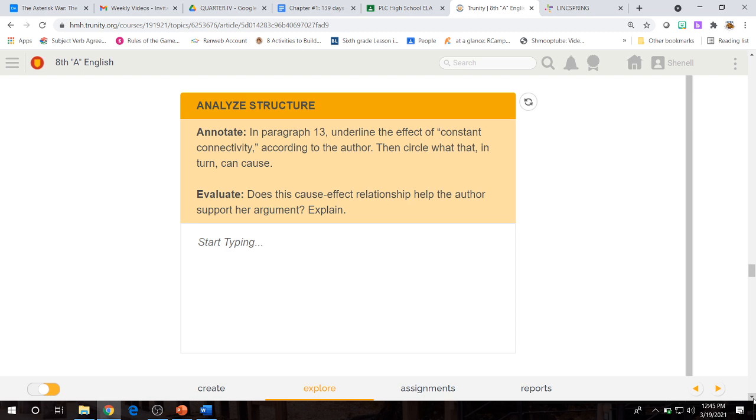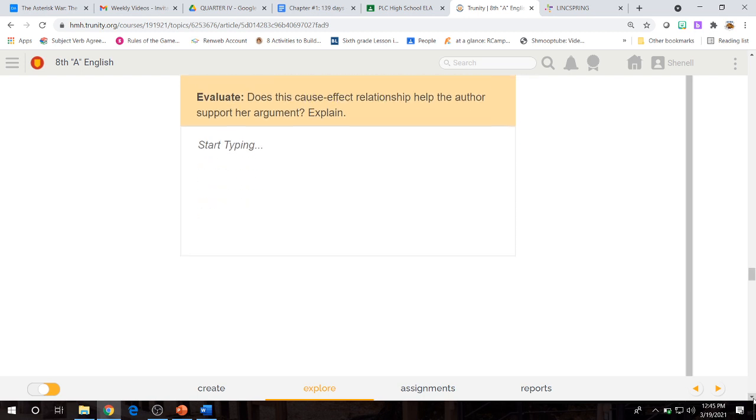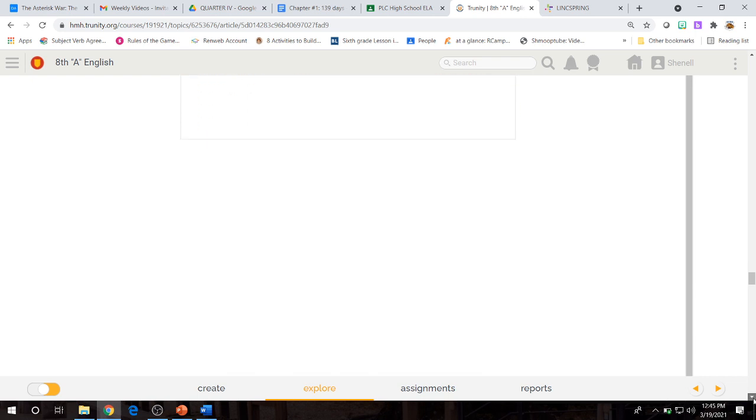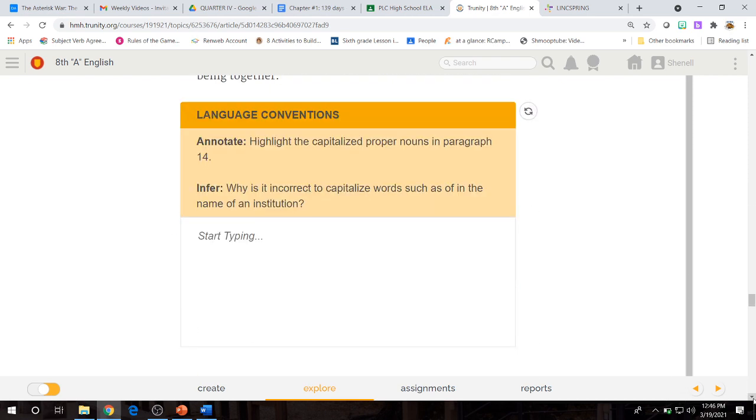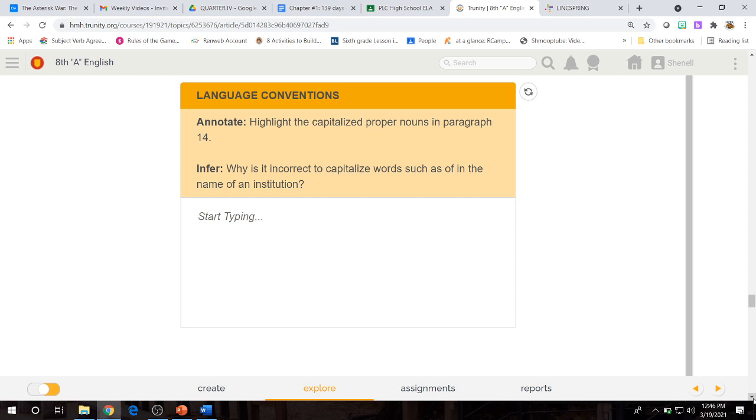The constant connectivity. Then we come back to the online platform and we evaluate. Does this cause and effect relationship help the author support her argument? Explain why or why not. Paragraph 14, then we have a language conventions, which is really easy, you guys. You highlight the capitalized proper nouns in paragraph 14, and then you infer why is it incorrect to capitalize words such as of in the name of an institution.